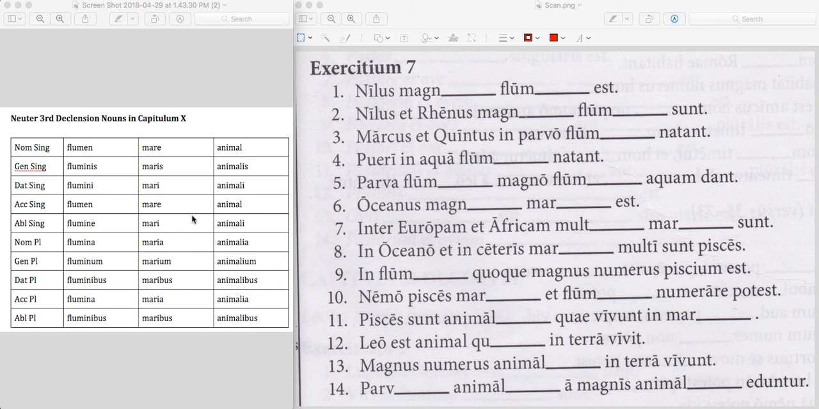But these nouns are also a little unusual. For example, ablative singular is different with these particular two nouns here. Mare, just a little refresher here. Flumen is another word for river. Mare is the word for sea, and animal is obviously the word for animal. But it does have some of the same endings as third declension typically does.